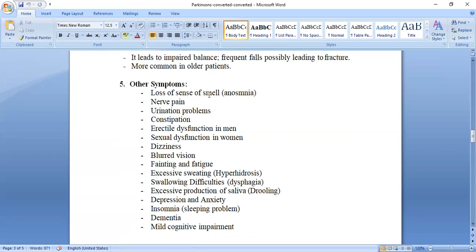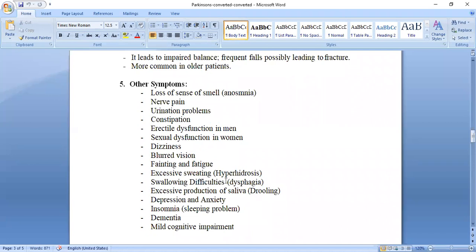Anosmia, loss of sense of smell. Nerve pain is there. Urination problem is there. Constipation, erectile dysfunction in men, sexual dysfunction in women, dizziness, giddiness, blurred vision. Due to contraction, isn't it? All the muscles will contract, so the eye muscles will also contract, causing blurred vision. Fainting and fatigue. Weakness is there.